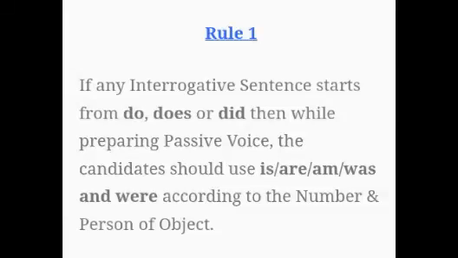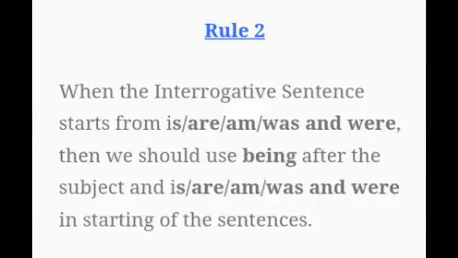Let's see rules to convert interrogative sentences to passive. Rule 1. If an interrogative sentence starts from do, does, or did, then while converting it to passive, the helping words am, is, are, was, were should be used according to the number and the person of the object.